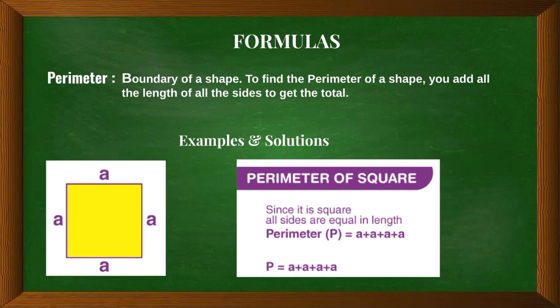In this example, the perimeter will be A plus A plus A plus A, which is the sum of all the equal sides. To shorten it, you can use this formula: perimeter equals 4 times the length of each side, or P equals 4L.